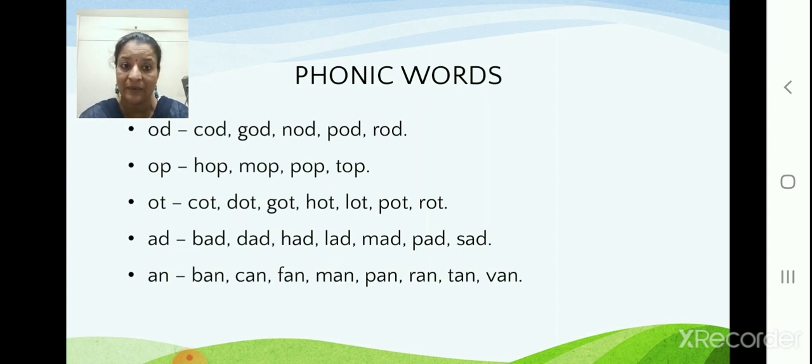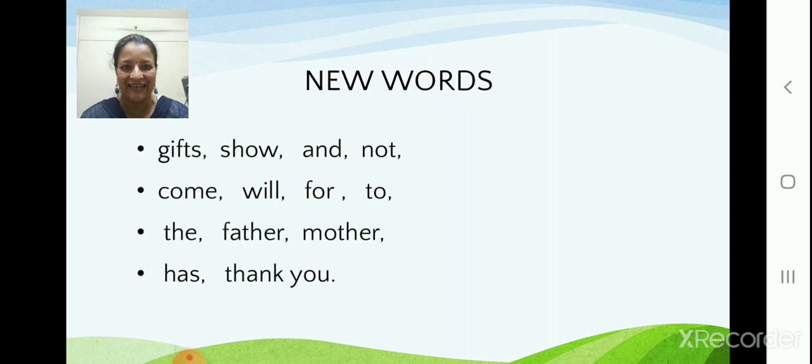Now 3-letter words will be BAN, ban. CAN, can. FAN, fan. MAN, man. PAN, pan. R-A-N, ran. T-A-N, tan. V-A-N, van. Okay, children? These are the phonic words. So first you have to learn these phonic words. You should know the meaning of each and every word. Okay, let's move to the next slide.